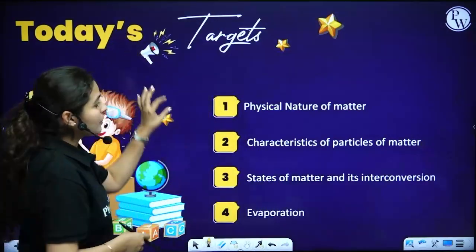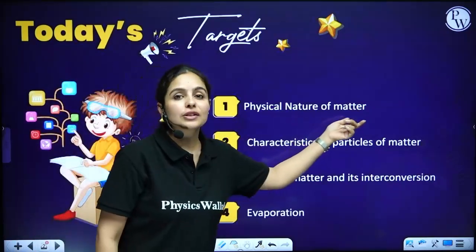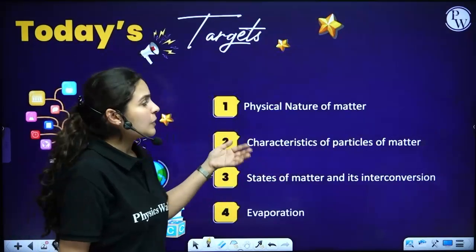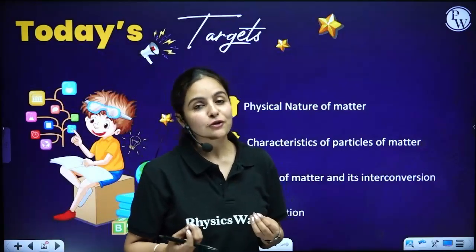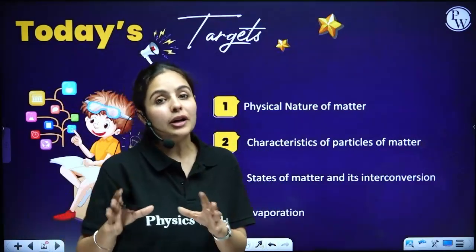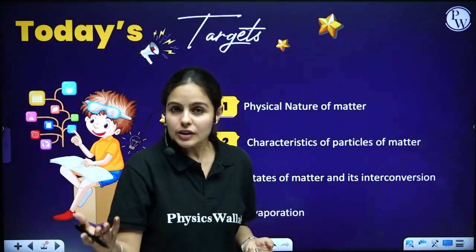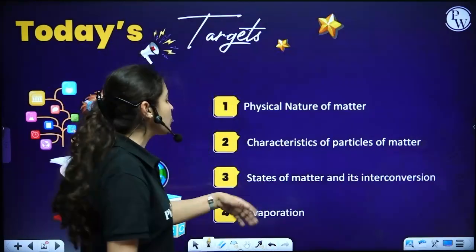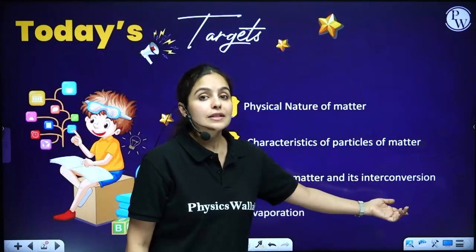These are the topics that we are targeting in this entire chapter, starting with the physical nature of matter. We will also be learning about what exactly is matter, what is the definition of matter. Though you have already learned this in your lower grades like 6 and 7, the basic definition. Then we'll be learning about states of matter and its interconversion.